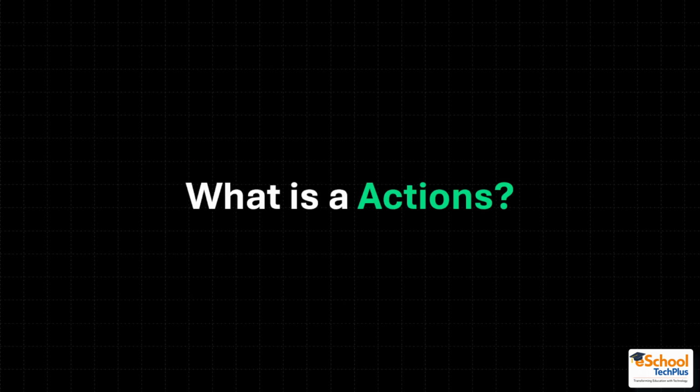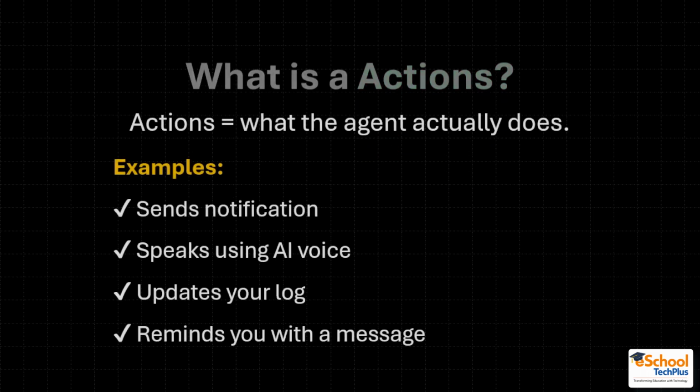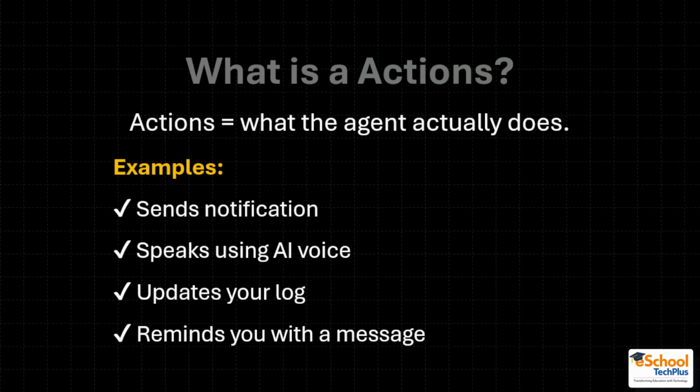Now what is actions? Actions means what are the actual tasks the AI agent does, like sending a notification, speaking using AI voice, updating our data or log, or reminding us with a message to drink water, study, or submit our homework. So these are all the action or the end task of an automation workflow.